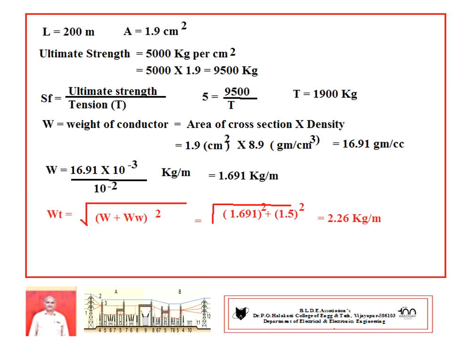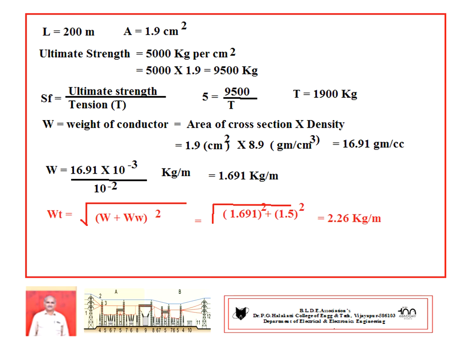Now see there, L is given, cross sectional area is also given, it is 1.9 centimeter square. Ultimate strength is equal to 5000 kg per centimeter square. So ultimate strength equals 5000 kg per area, you multiply by the area 1.9. So we are going to get ultimate strength 9500 kg.